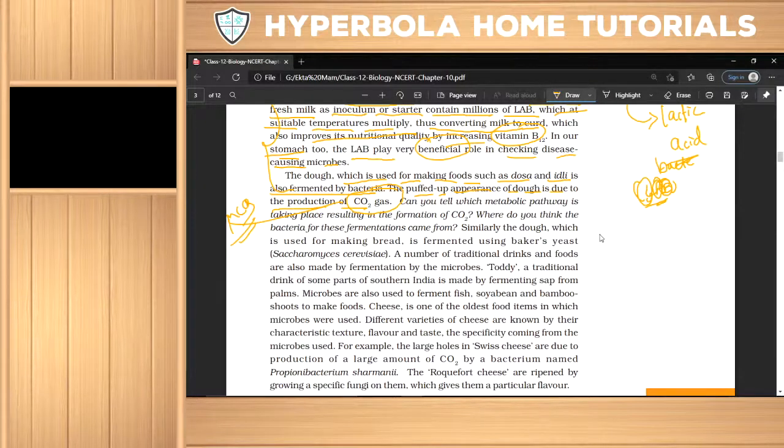Which production is that? CO2 gas. Which metabolic pathway is taking place resulting in the formation of CO2? Why do you think the bacteria for this fermentation come from? Because used for making bread, fermented using baker's yeast, Saccharomyces cerevisiae.